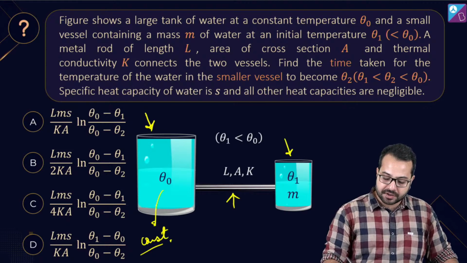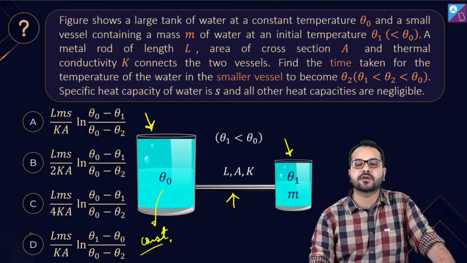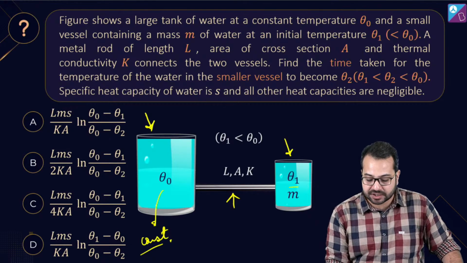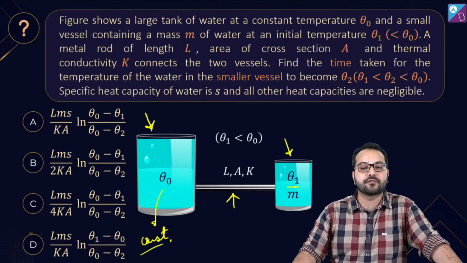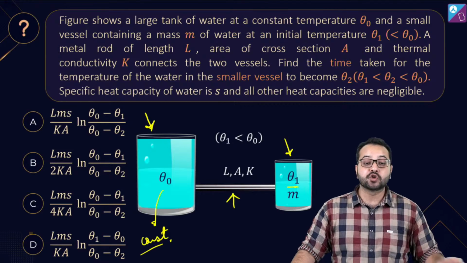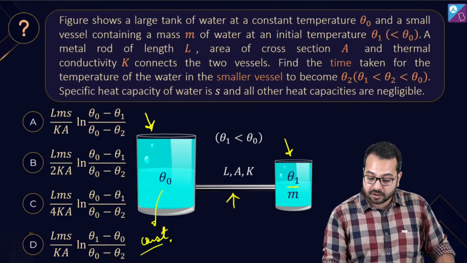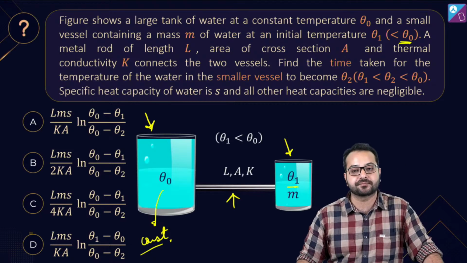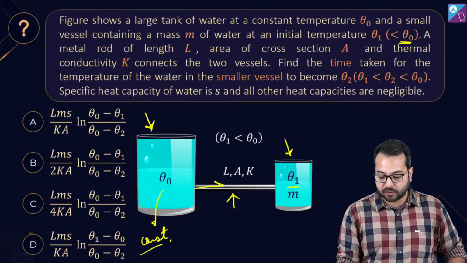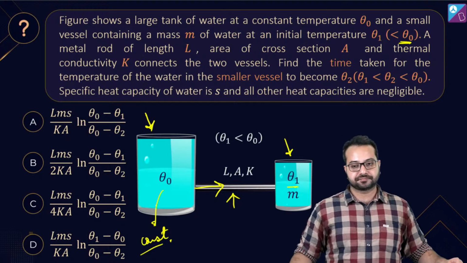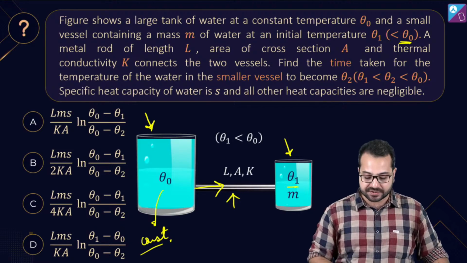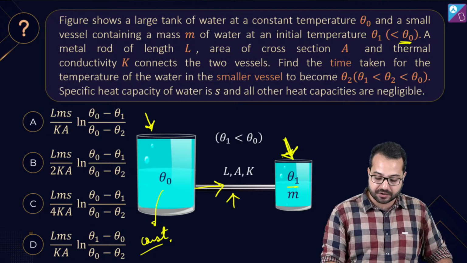Now what do we have here? We have here m mass of water, water ही है. Here we have m mass of water which is initially at theta 1 temperature. So what will happen? Theta naught is given as greater than theta 1, which means heat is going to flow from theta naught to theta 1. So naturally the temperature of m is going to increase, the temperature of the liquid here is going to